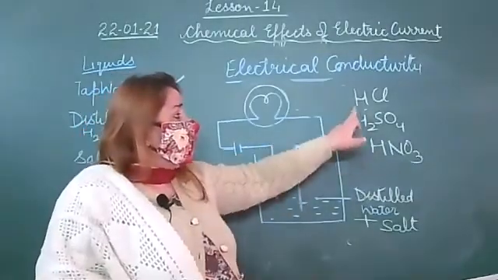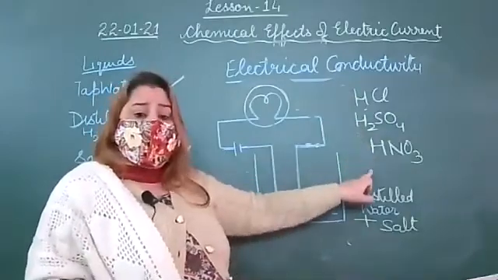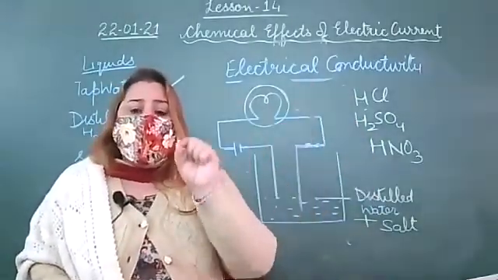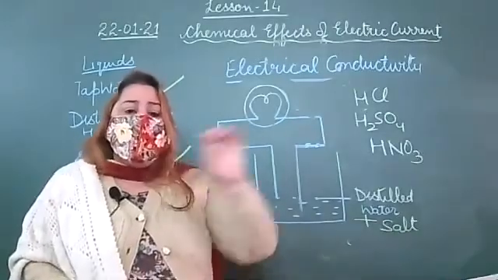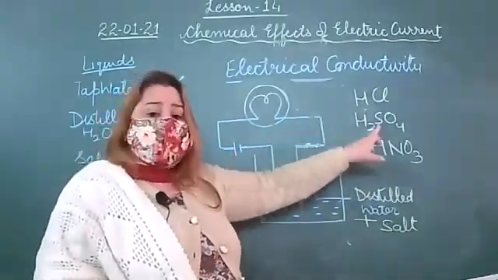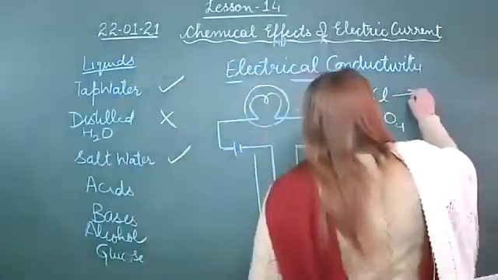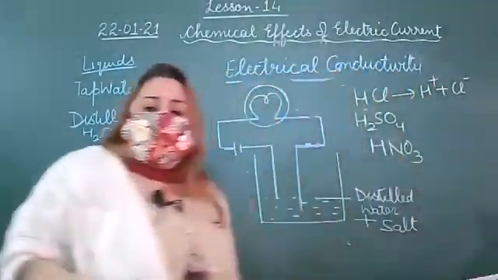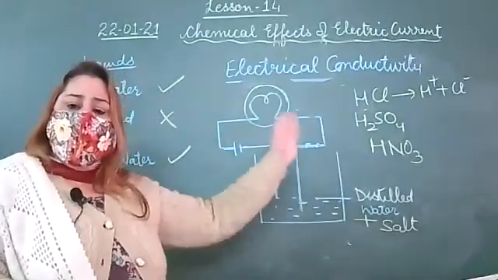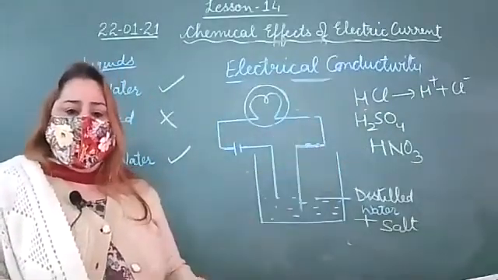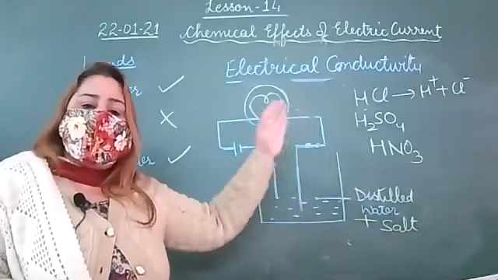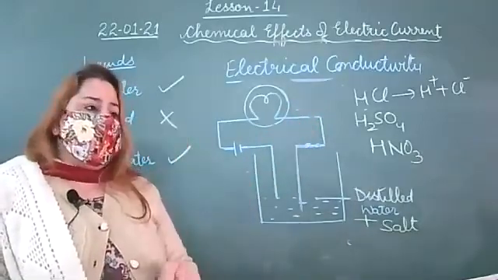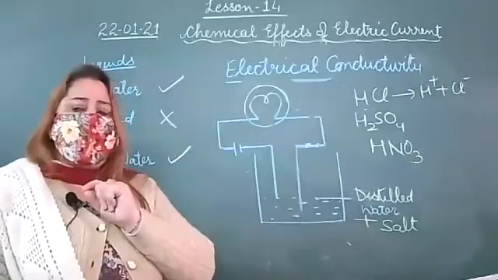No, Titiksha, what is common in this is hydrogen. That means when we pass the electric current through the acid, it dissociates like this, into hydrogen ions plus chloride ions. They will break into free ions. That's why acids can conduct electricity. What is a base? We already discussed. Can you give me one example of a base?